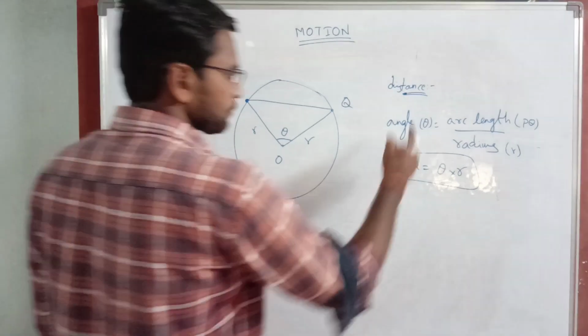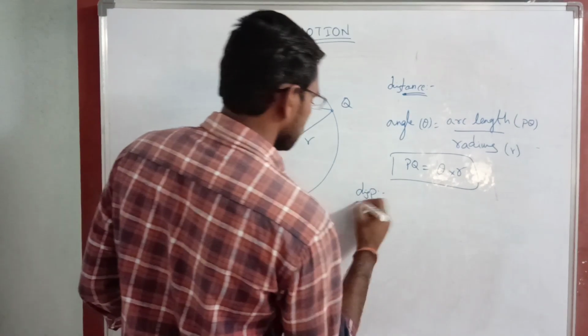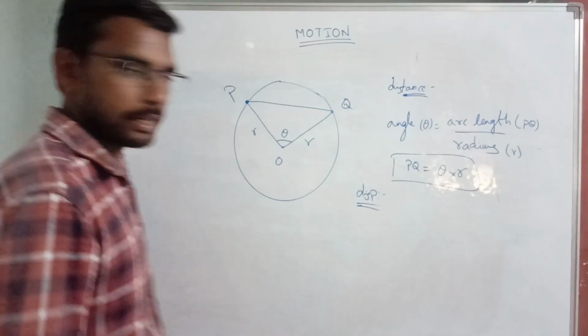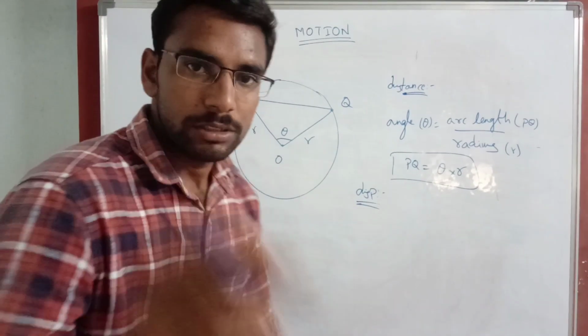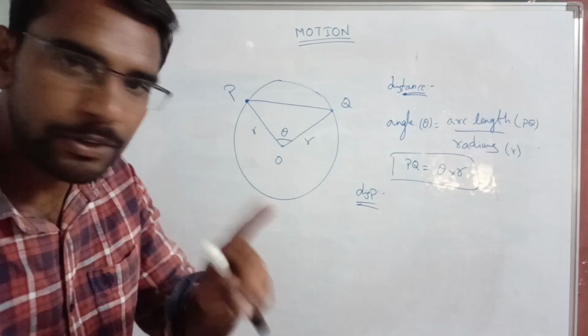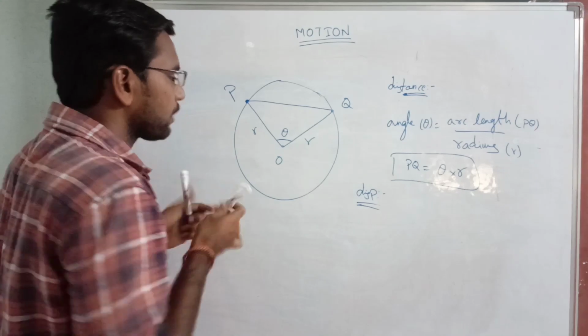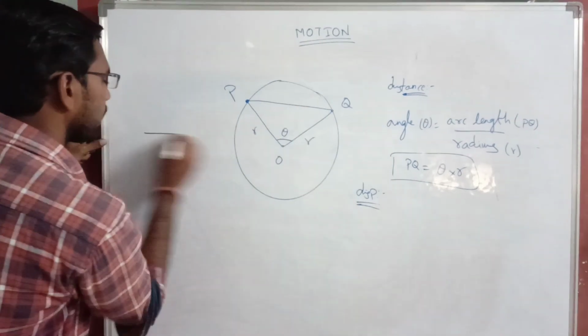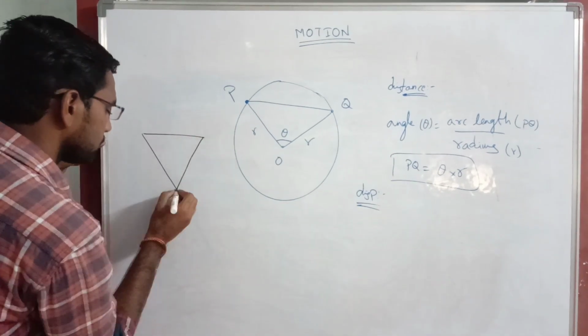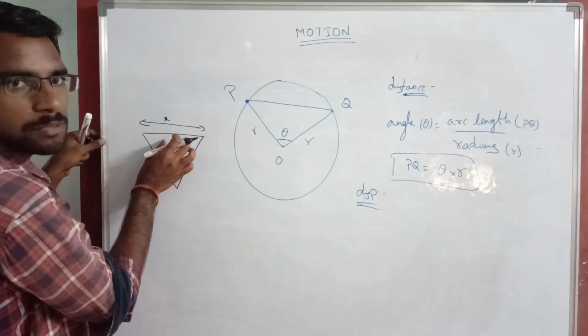Okay. Next. What about the displacement? It's very, very important. Look here carefully. Students, listen here. Displacement is nothing but the shortest distance between 2 points. It is the shortest distance. This distance we don't know. So we will consider that triangle I am considering here. This total triangle side, I don't know, that only is the displacement, right?